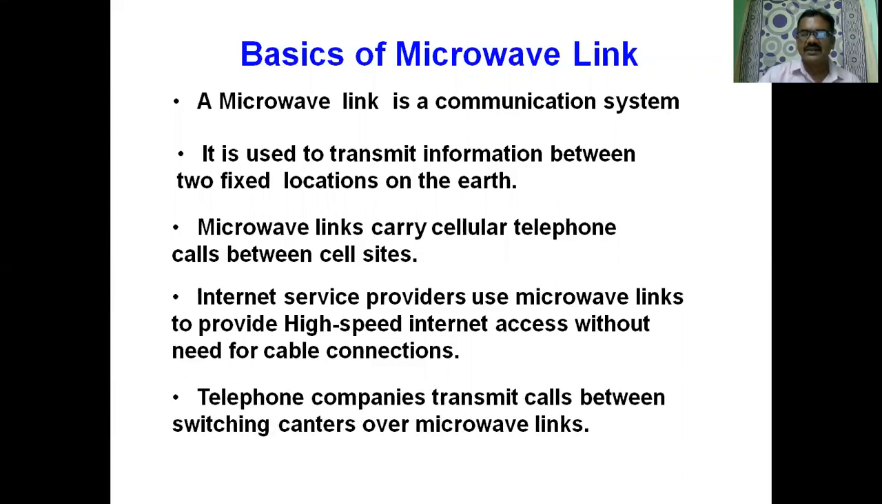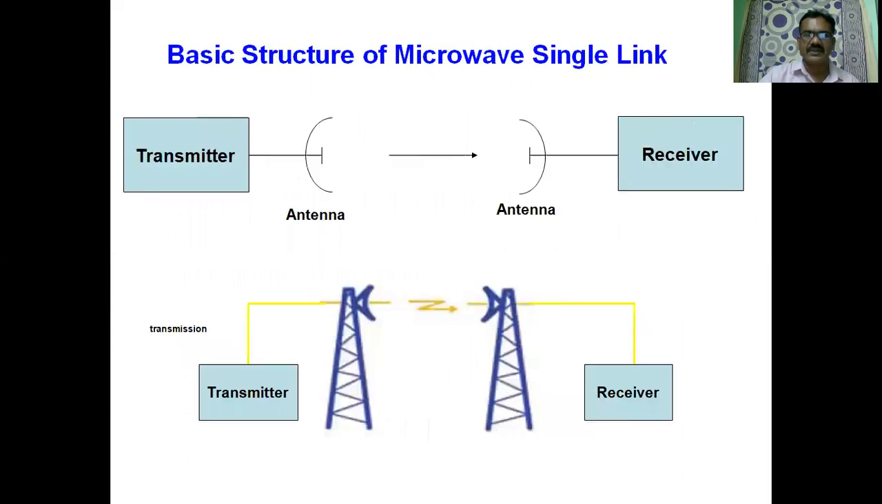Telephone companies transmit calls between switching centers over microwave links. So microwave links are especially for providing communication between users without any wire. So the telephone companies transmit the calls between switching centers. What is a switching center? It is a telephone exchange or a base station. So by making use of microwave communication link, we can provide point to point communication systems.